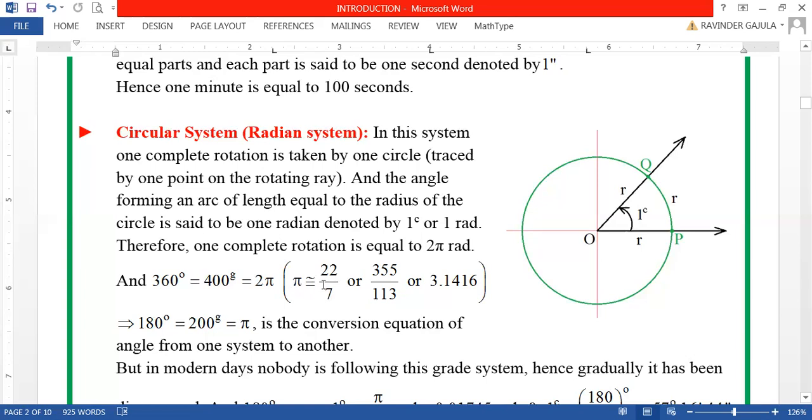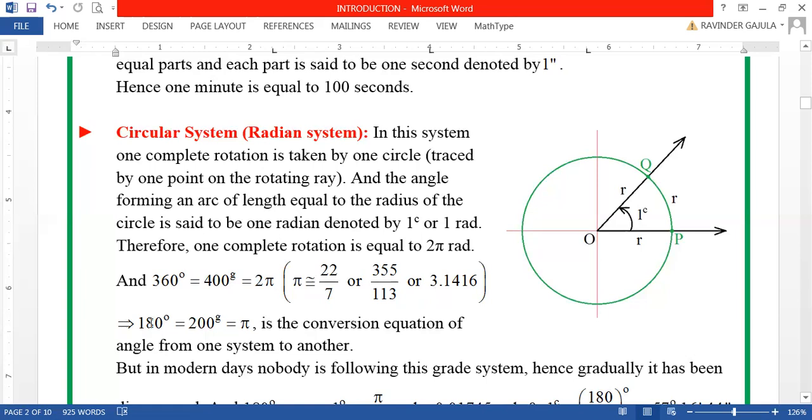Almost both are very, very close to each other, or sometimes will be taken as 3.1416. This pi will be taken as 3.1416 in decimal form. Therefore, dear friends, one complete rotation 360 degrees equal to 400 grades equal to 2 pi radians.